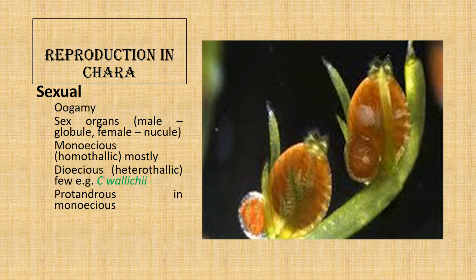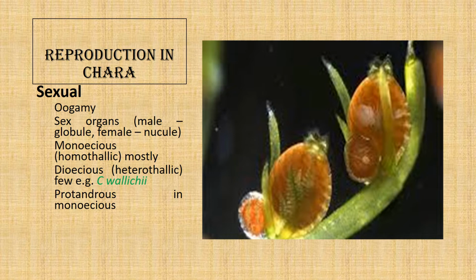Now, we should know that Chara, though cosmopolitan in distribution, prefers very low temperature. That is why it is mostly concentrated in the temperate region. Out of 180 species of Chara, in India we have just 28 species. Chara is a very important alga because it is an ecological indicator.